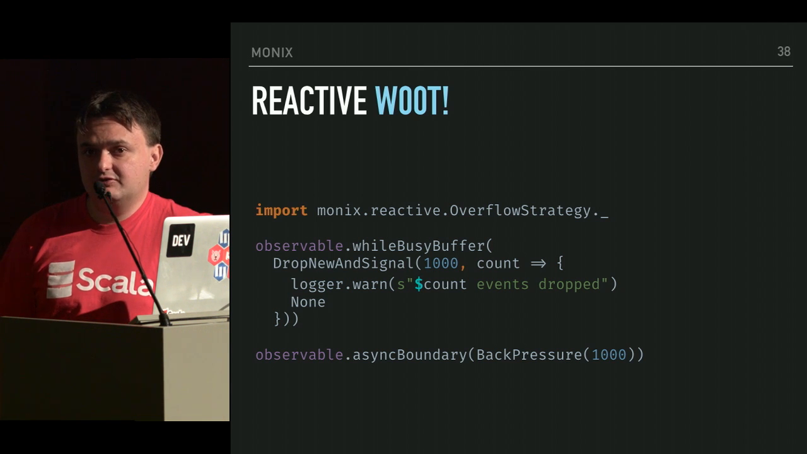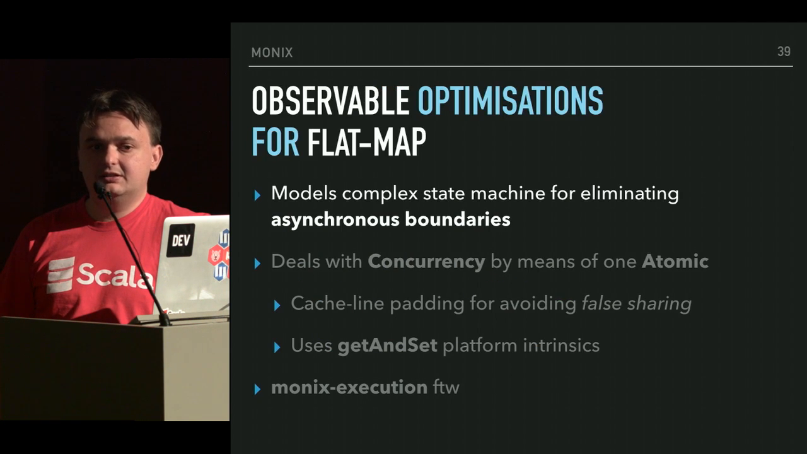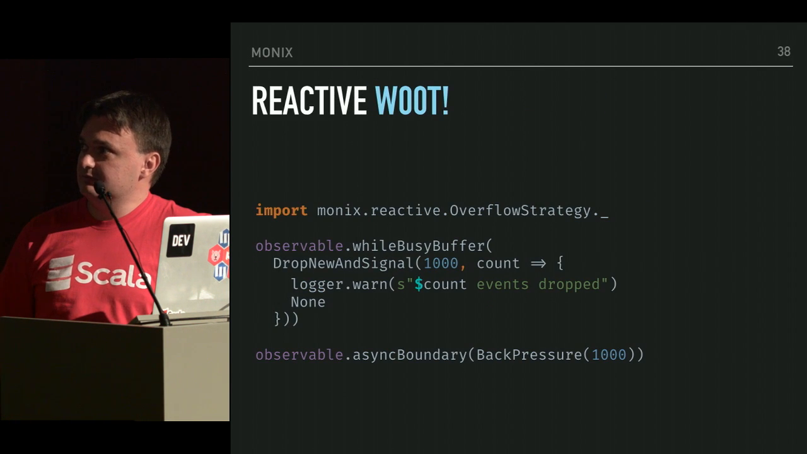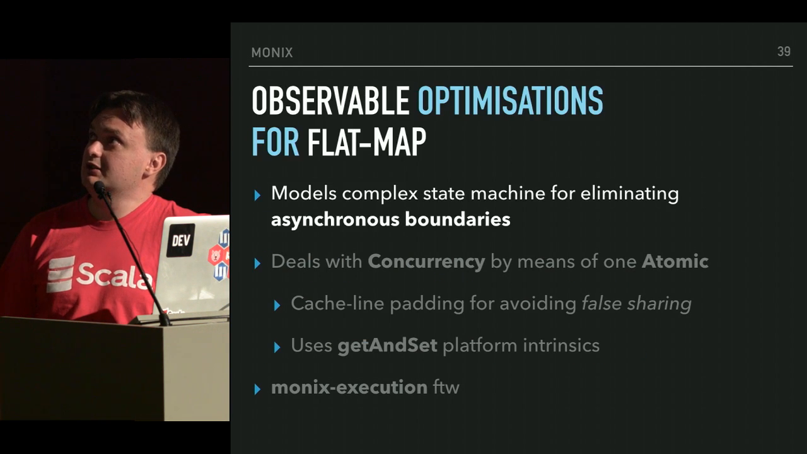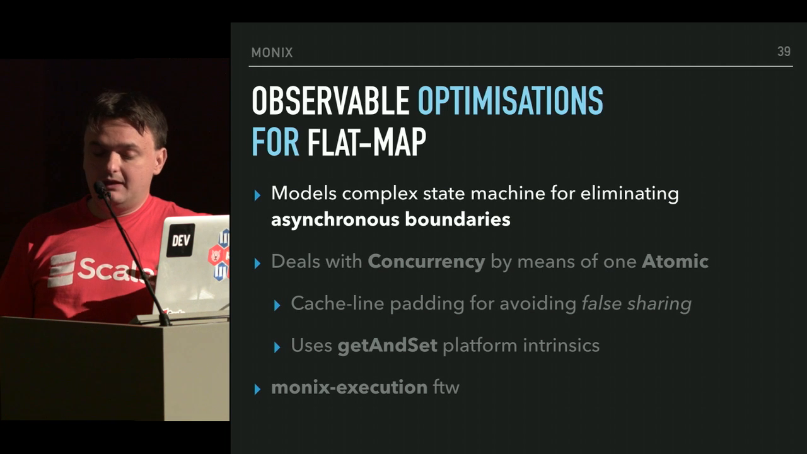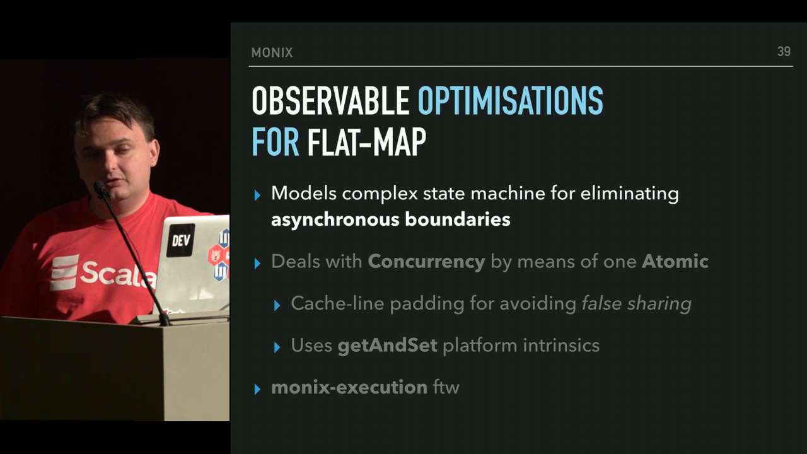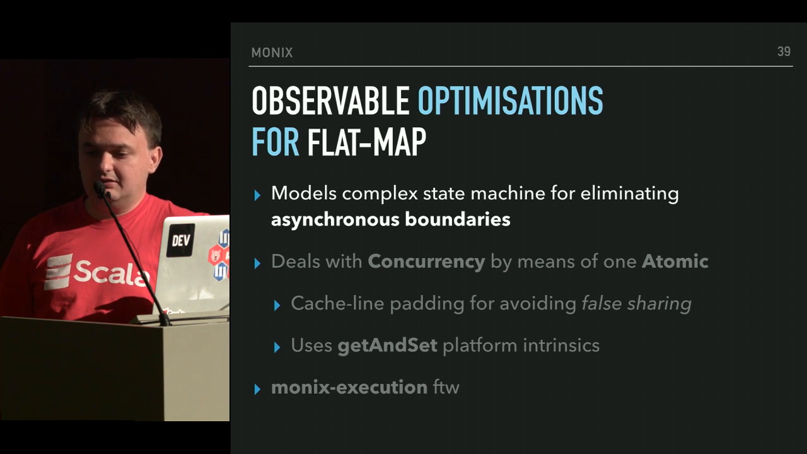Or for performance reasons, you might want to introduce an asynchronous boundary in there that's buffered and that back pressures the source after the buffer is exceeded. So many optimizations have gone into observable in general, and to give you a sample of what we did for FlatMap, because of the details of the protocol, we've got some concurrency in there. The details are a little ugly.